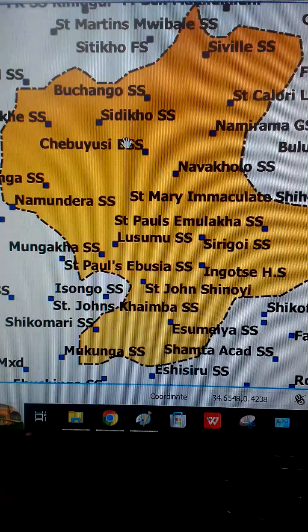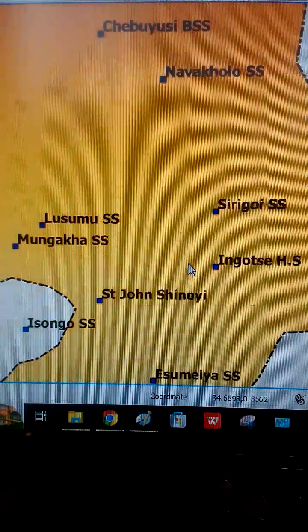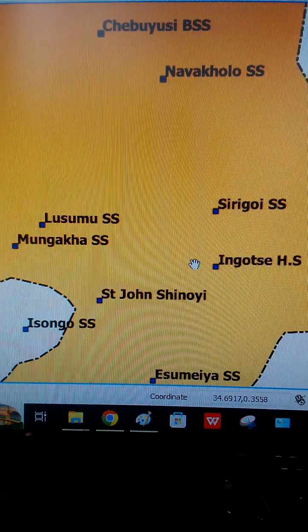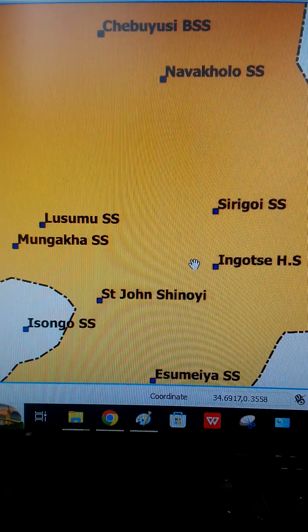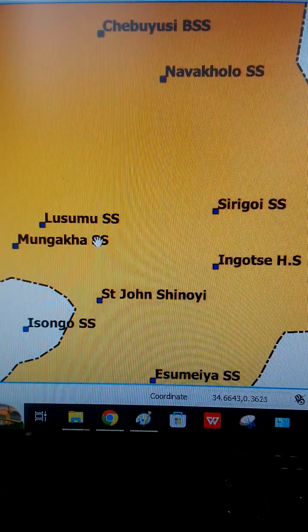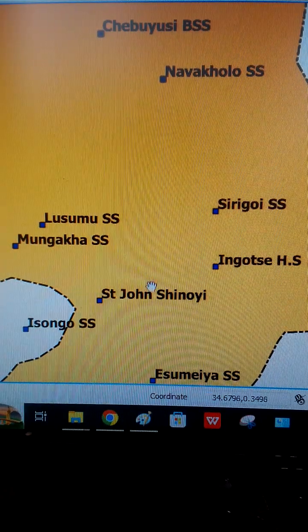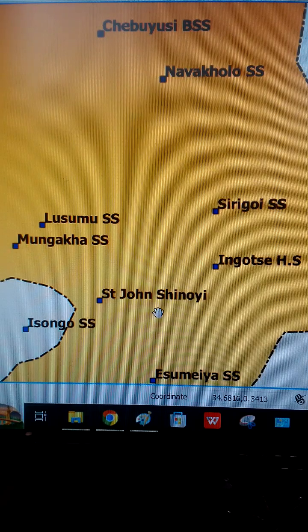Alright, let me start by zooming in on the map of Navakholo. When I do that, I am increasing the scale of the map. Therefore, over a small area, I am able to see more detail. For example, in this area, I am able to see Lusumu Secondary School, Mungaha Secondary School, St. John Shinoi Secondary School, Ingose High School, and Sirigoi Secondary School.